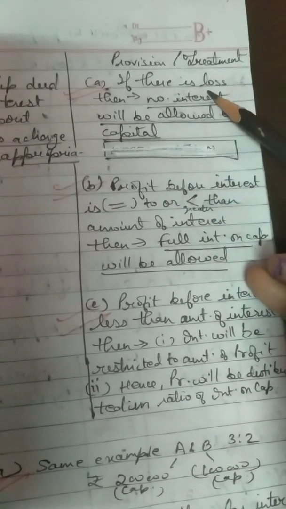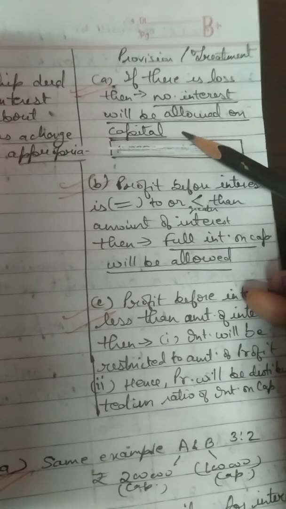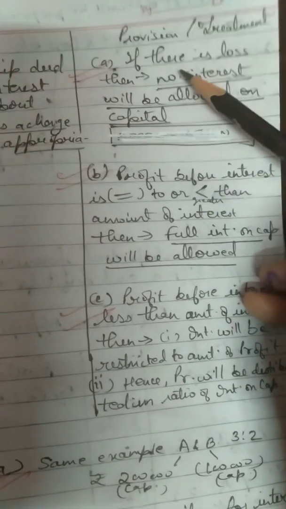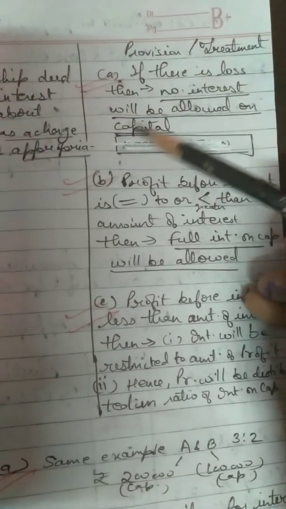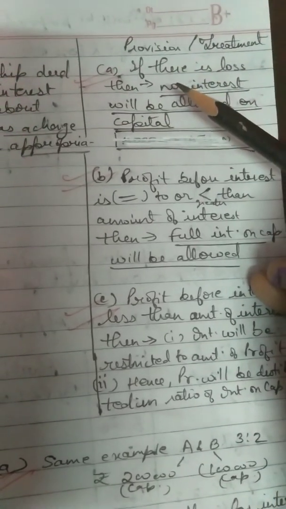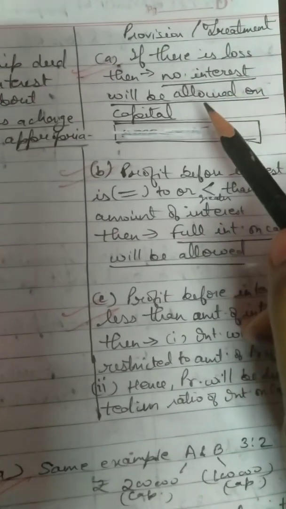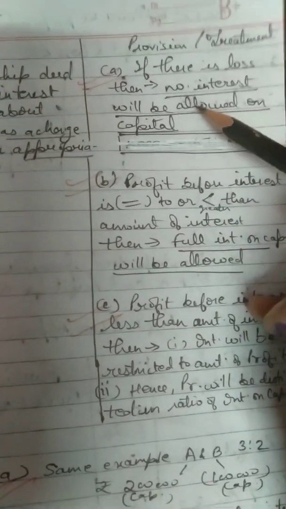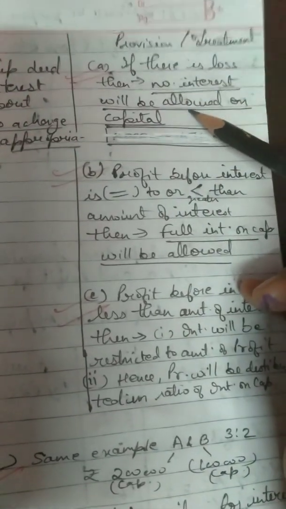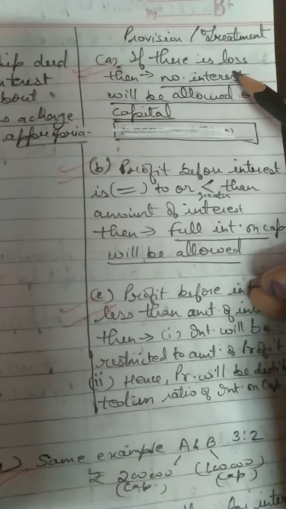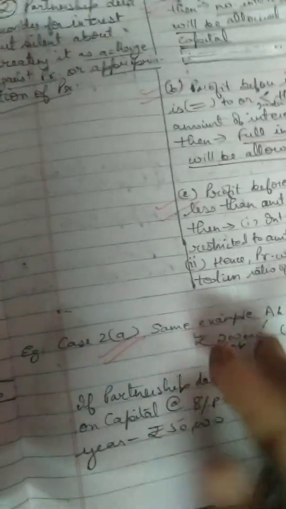If there is loss, then no interest will be allowed on capital. So if there is a loss in the firm for a particular year and you are treating your interest on capital as an appropriation, I am not talking about treating interest on capital as a charge here, I am talking about treating interest on capital as an appropriation. So obviously in case of loss you cannot provide interest on capital. Alright, so let's see one example here.